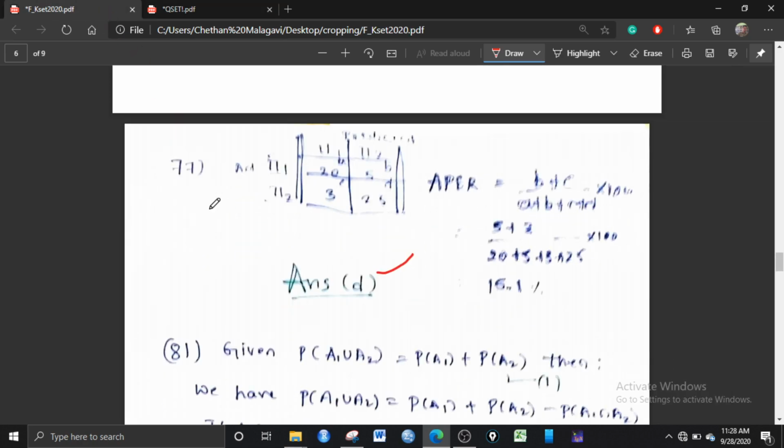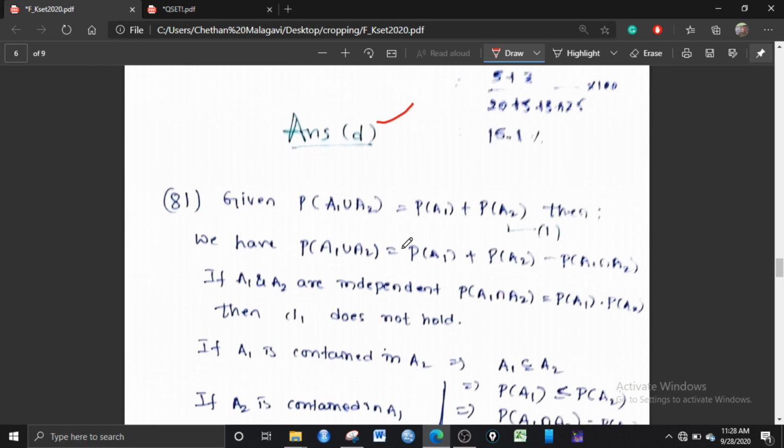Next question. If A1 and A2 are two events, then the probability of A1 union A2 equals the probability of A1 plus the probability of A2. When is this possible? Let us check all the options here. This is the equation, I will call this equation 1. The probability of A1 union A2 is given by the probability of A1 plus the probability of A2 minus the probability of A1 intersection A2. This is the formula.